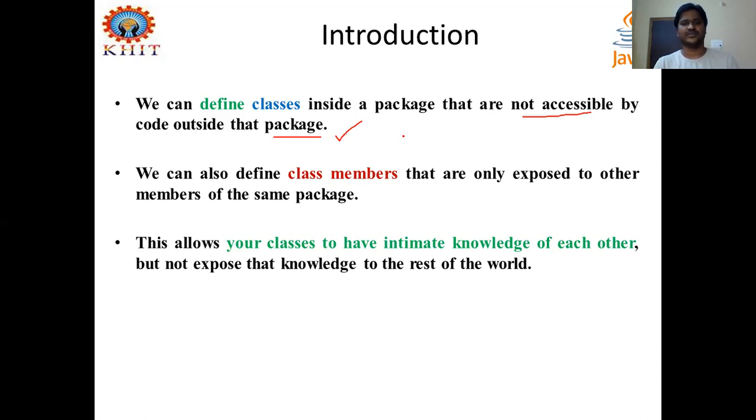And we know that a class is composed of code along with data, and we can provide complete protection, that is, access control, to this code and data defined inside the classes and interfaces kept in a package, which gives protection. And we can also define class members in the classes that are only exposed to the other members of the same package.